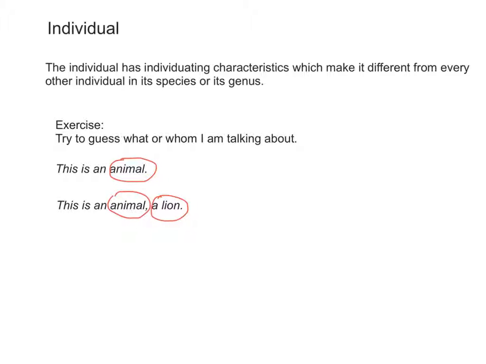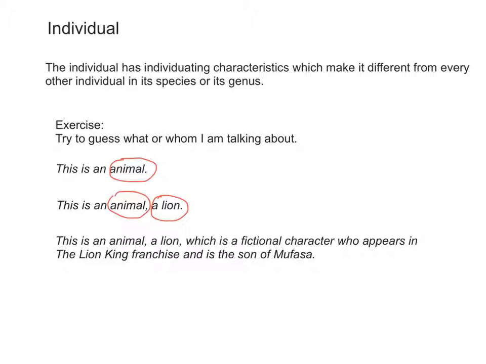And now I tell you that this is an animal, a lion, which is a fictional character who appears in the Lion King franchise and is the son of Mufasa. Now you know the individual, which is Simba, because I gave you the individuating characteristics. With only the genus and the species, it's impossible to guess the individual.